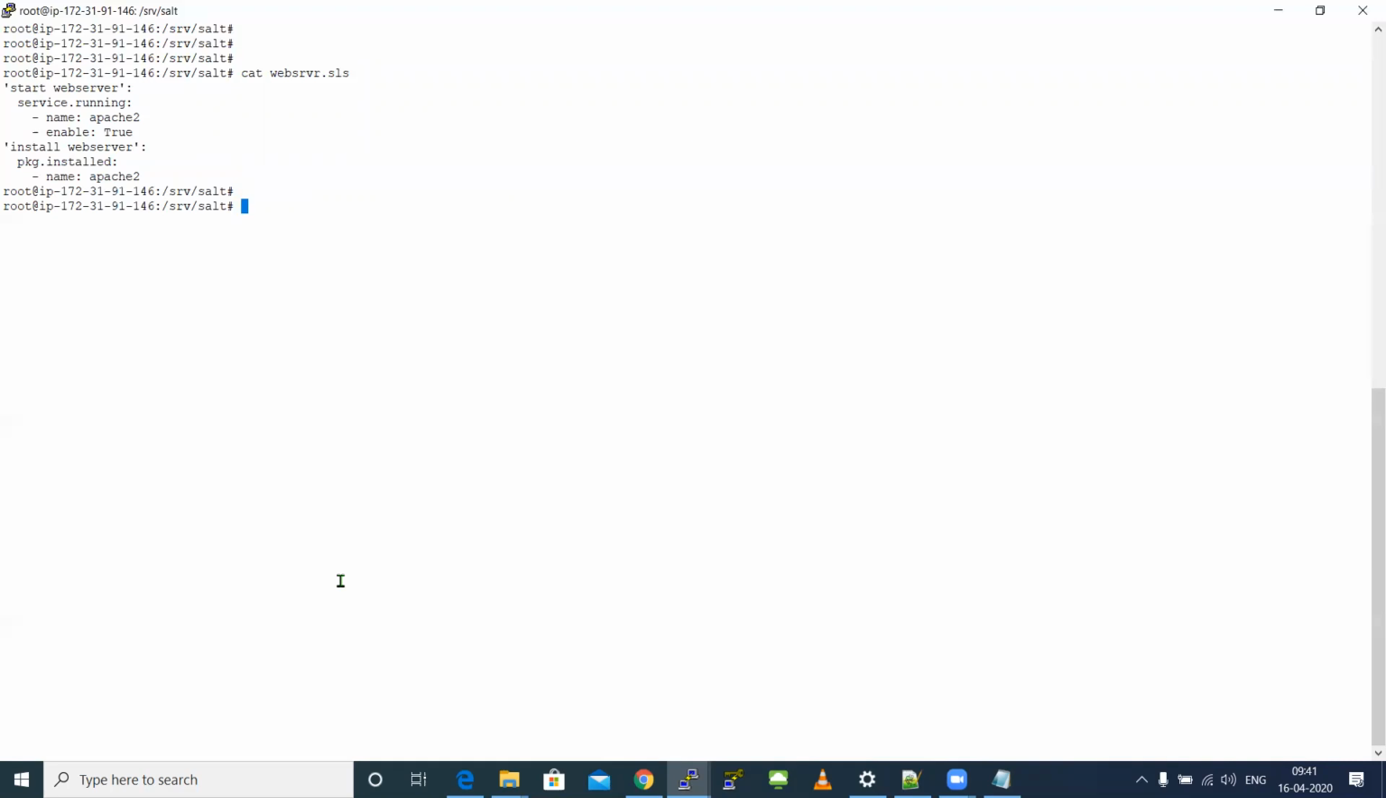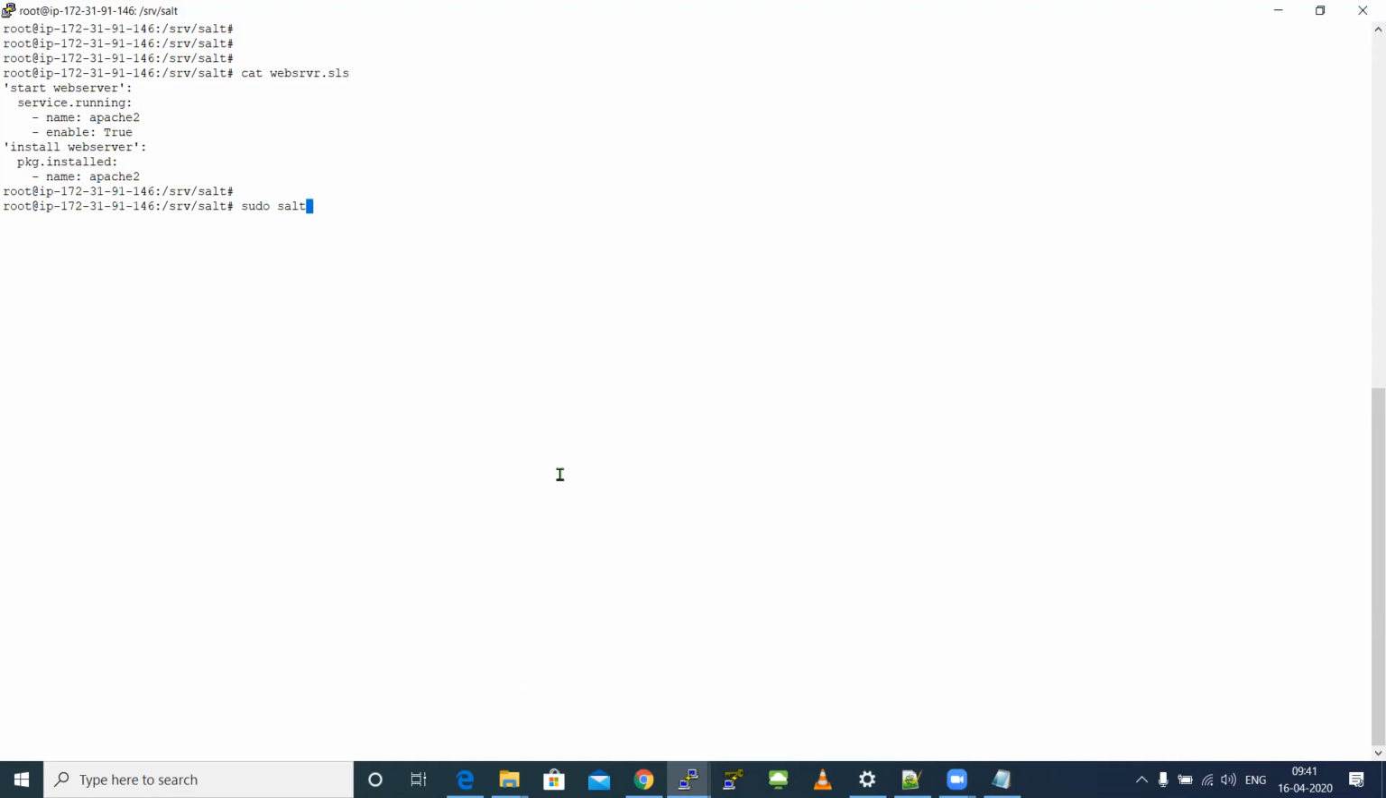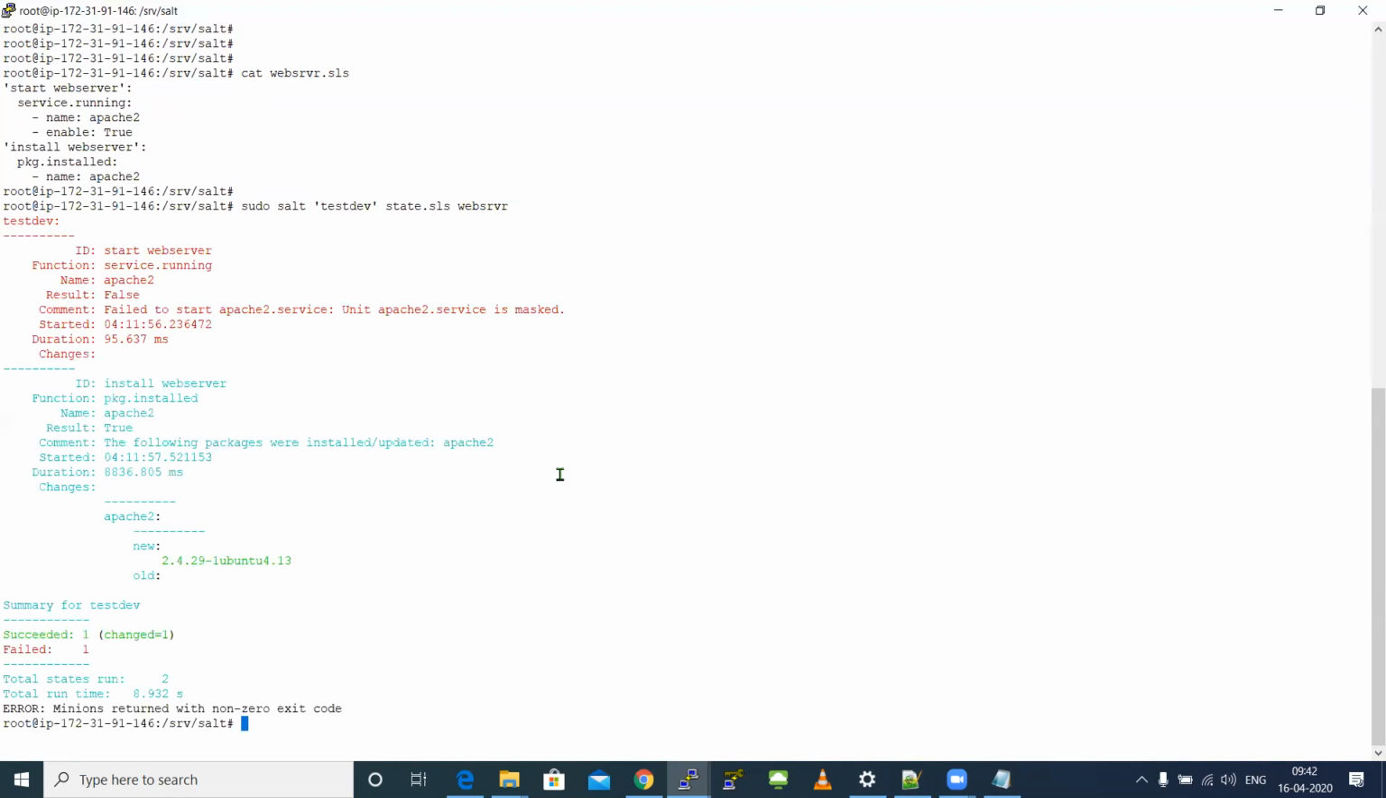Okay. So the destination machine is completely clean right now. My child machine is completely clean. Now if I run sudo salt testdev state.sls, the file name, and execute this, it will definitely fail. And what will fail? Whether both the things will fail or whether a specific operation will fail.